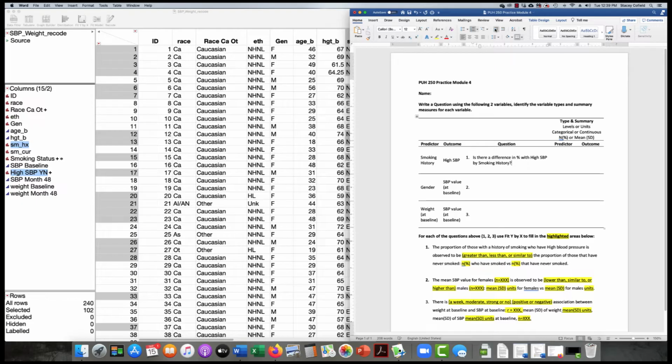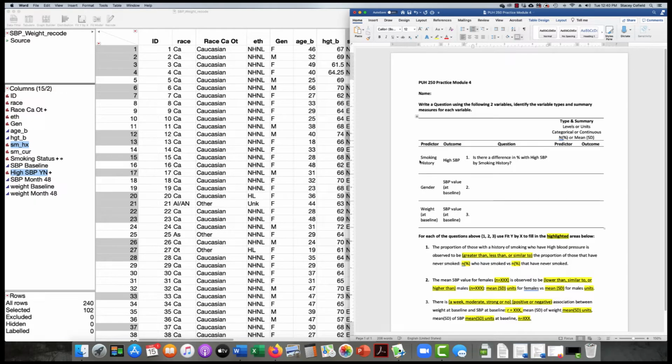So there are a number of other ways to ask this question. You could ask if there was a relationship between smoking history and high systolic blood pressure. You could ask, is smoking history associated with high systolic blood pressure? We're not really looking at prediction per se over time yet. We haven't talked about that. This is cross-sectional data, which means these questions were asked at the same time. There'll be more about that in the next module.